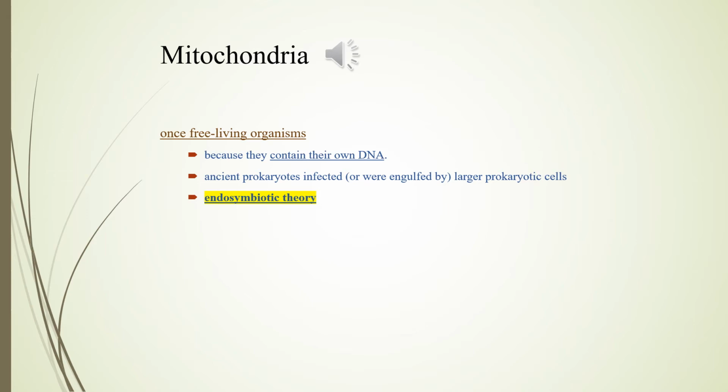This theory is called the endosymbiotic theory and is widely accepted by biologists today. Essentially, the endosymbiotic theory explains how we evolved from prokaryotic cells to eukaryotic cells.